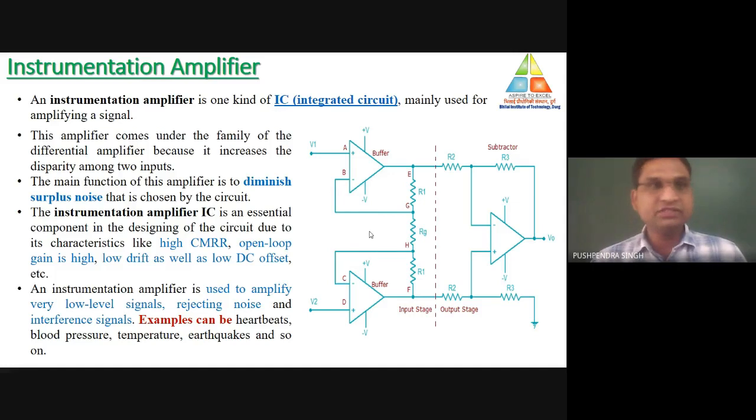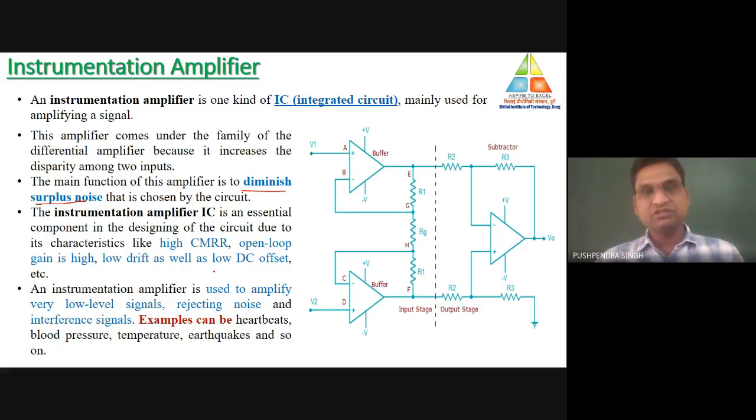The main advantage of the instrumentation amplifier is that with its help, we may minimize the value of the noise signal to the minimum value. This is the basic advantage. What is the basic advantage? With the help of this instrumentation amplifier, we may reduce the noise signal to the minimum value. That's why it is basically used in the biomedical field.